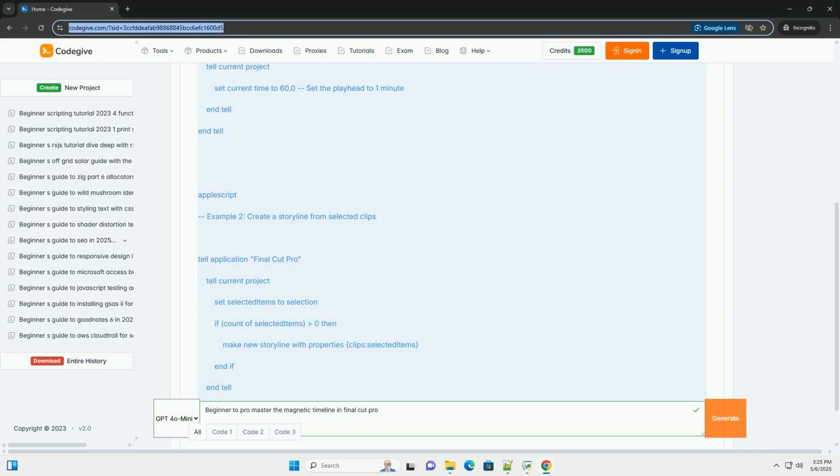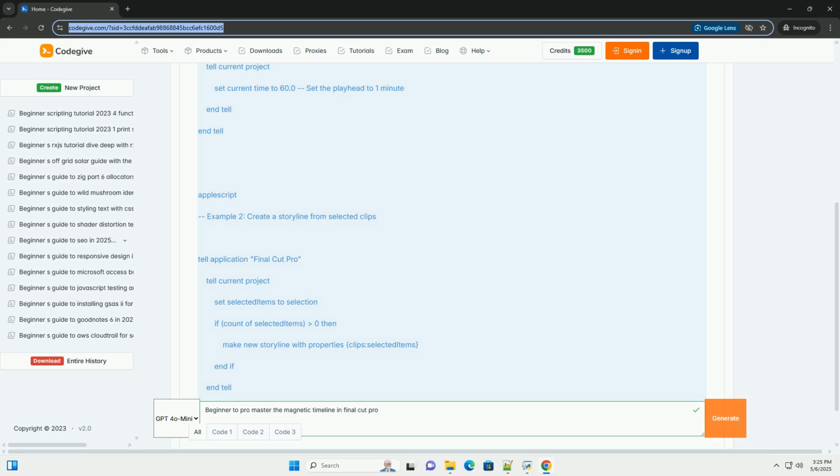Important considerations for AppleScript. Accessibility: ensure that Final Cut Pro has accessibility permissions enabled in System Preferences, Security and Privacy, Accessibility. Final Cut Pro is open: Final Cut Pro must be open and active for the AppleScript to work. Script editor knowledge: a basic understanding of AppleScript syntax is helpful.